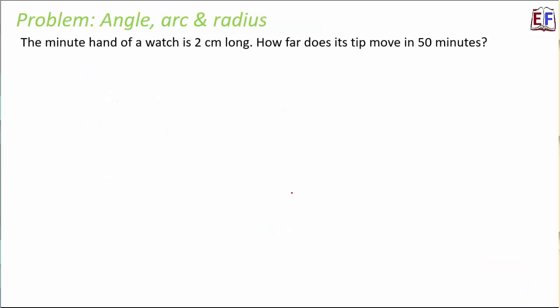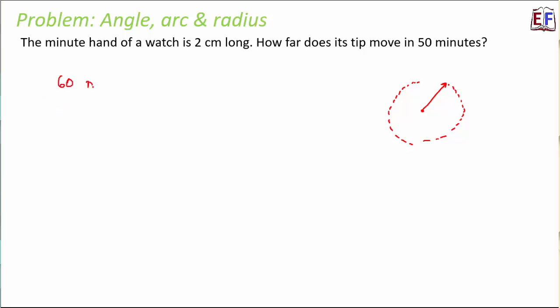Let's look at one more question. The minute hand of a watch is 2 centimeters long. How far does its tip move in 50 minutes? So now let us suppose that this is the minute hand of the clock. Now how much does it move in 50 minutes? So in 60 minutes it completes one rotation. So in 50 minutes it will complete less than one rotation, right? So let us find it out.